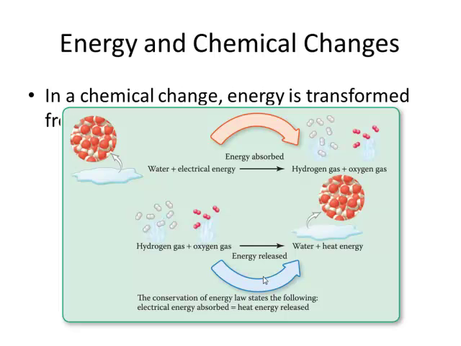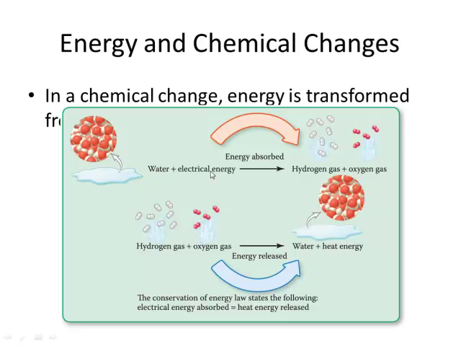All right, this is energy and chemical change. So if you're looking at this, this is a chemical reaction, water breaking down into the elements hydrogen and oxygen. In order for that to take place, energy has to be absorbed. If you have hydrogen and oxygen coming together to form water, then your energy is released. So this is an important sentence at the bottom. The conservation of energy law states the following: electrical energy absorbed equals heat energy released. So this is two different forms.